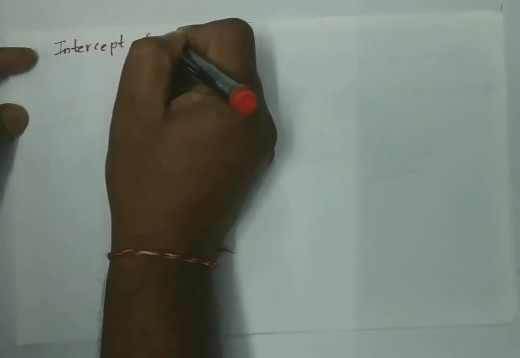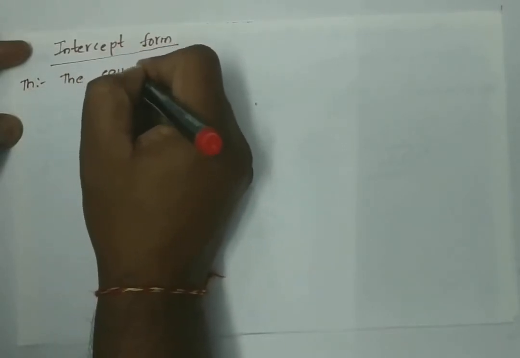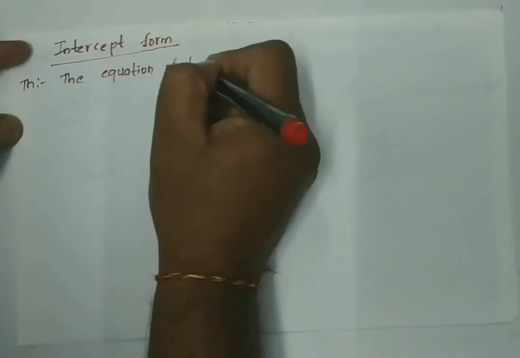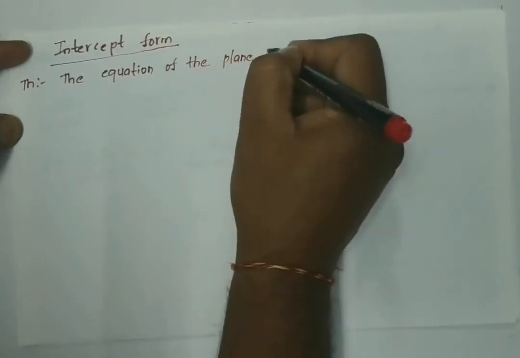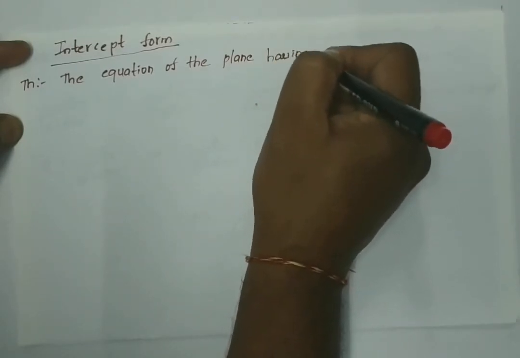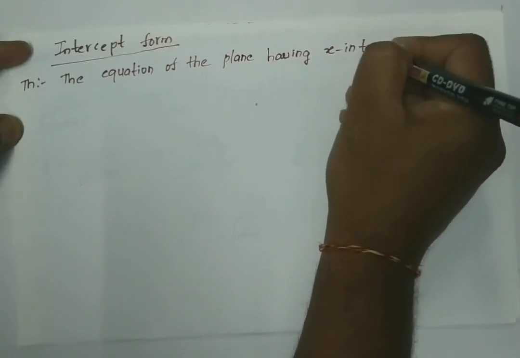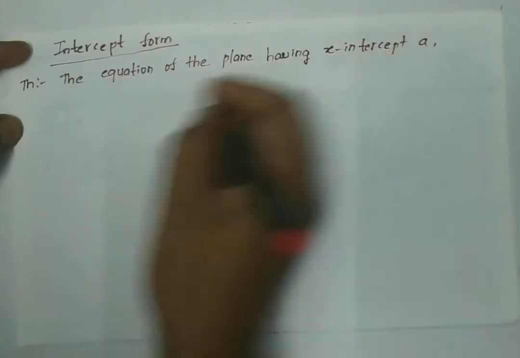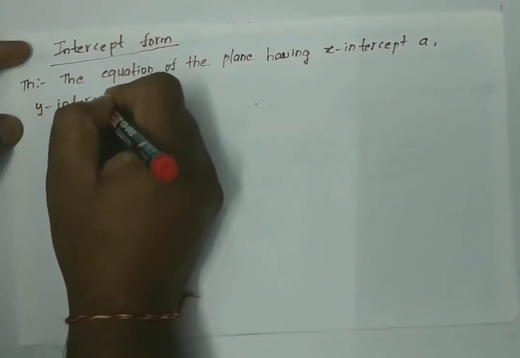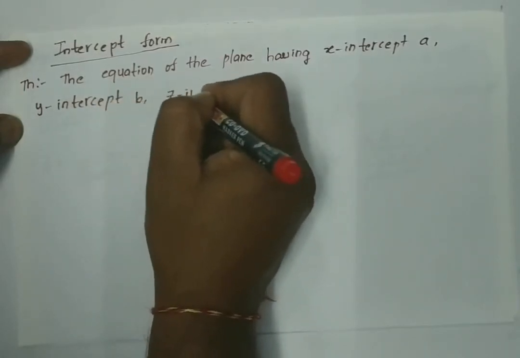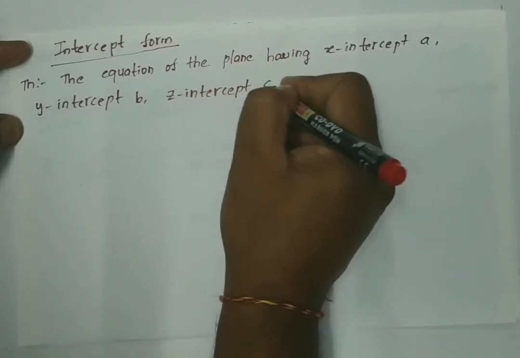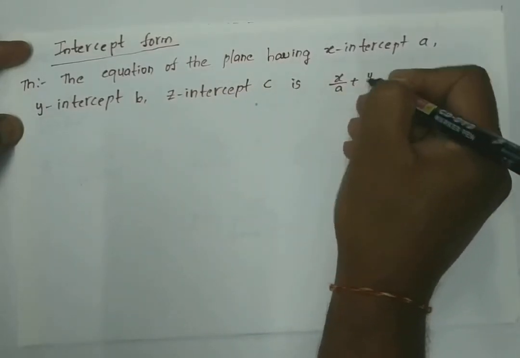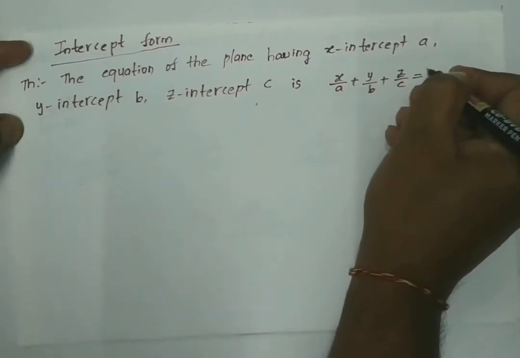Now let us discuss a theorem on the intercept form. There is a theorem: the equation of the plane having x-intercept A, y-intercept B, z-intercept C is x by A plus y by B plus z by C is equal to 1.